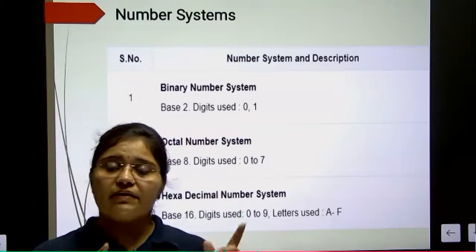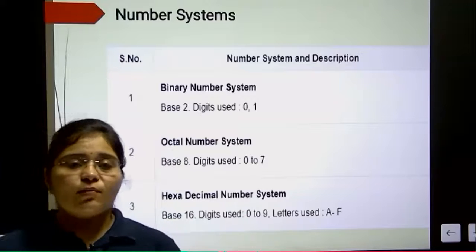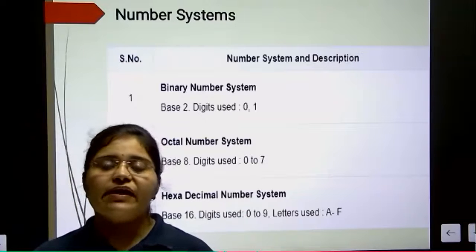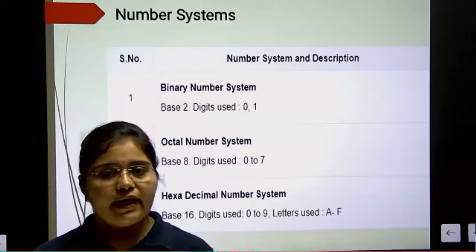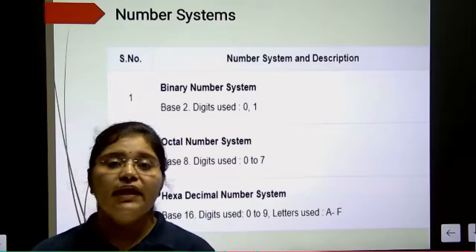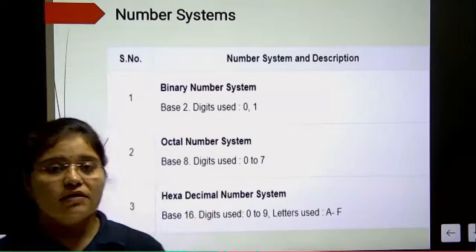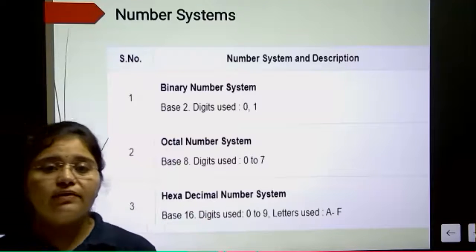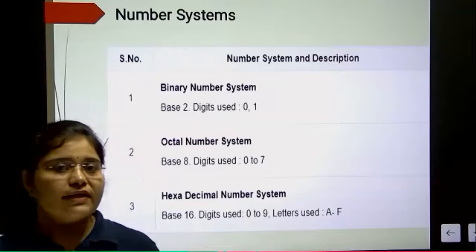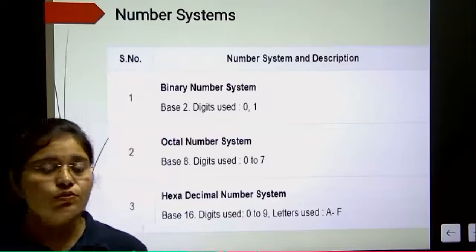You have studied in earlier classes also, in the computer languages chapter and elsewhere, that computer can understand only binary language. Binary language means we have the binary number system, and binary stands for 0 or 1. That's why we have only two values here, either 0 or 1. That's why the base value for binary number system is 2.